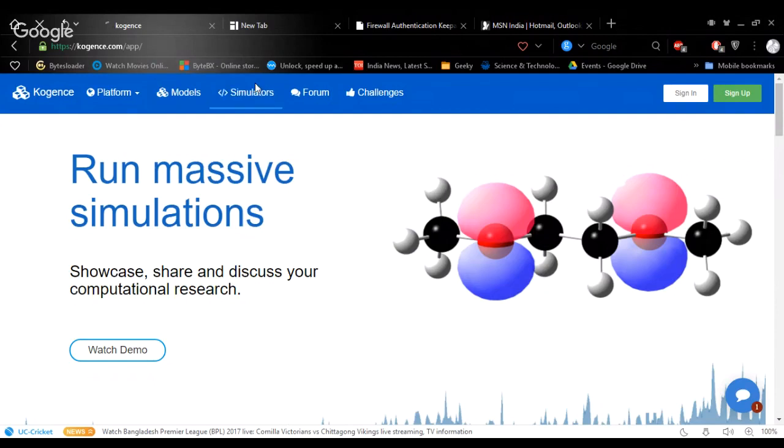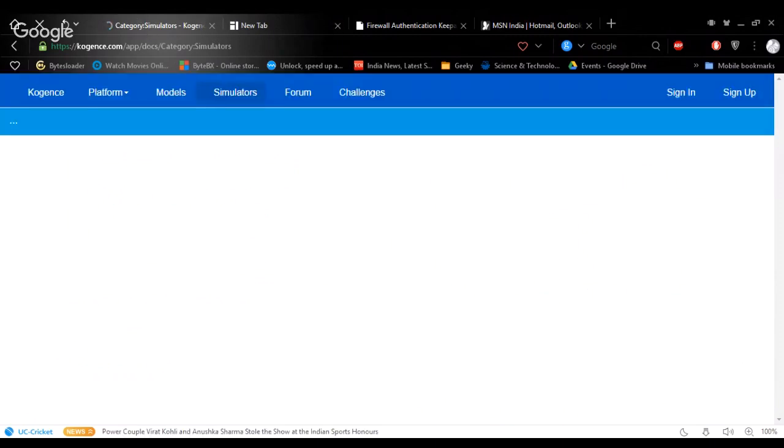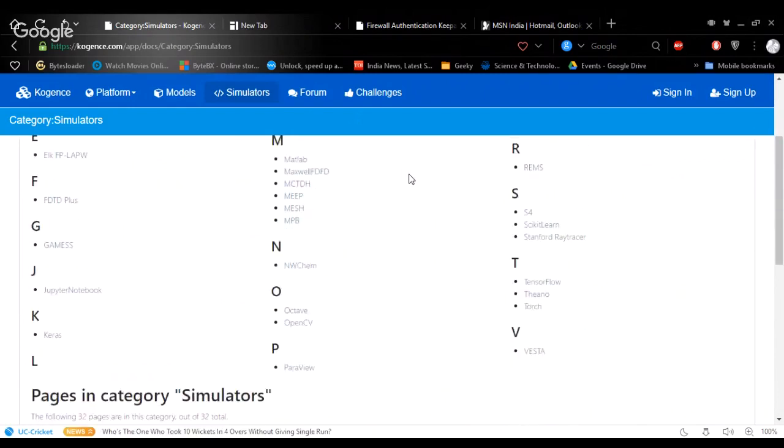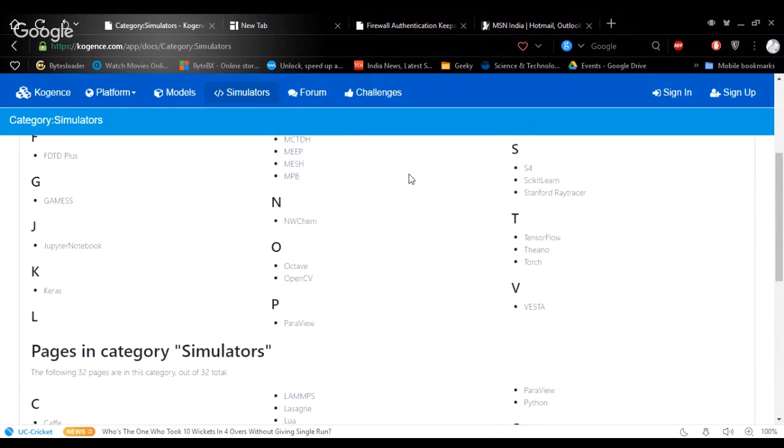Many simulators are available on the site, for example, MATLAB, Octave, Caffe, Labs, Python. These are all various simulators available on the site. You can perform any model simulation on any platform you want. Right now I want to work on Octave, that's why I'm selecting Octave.